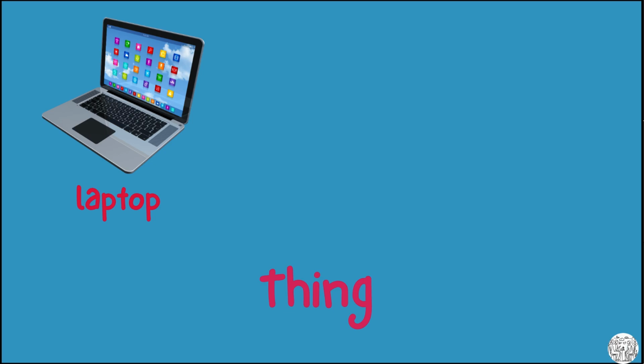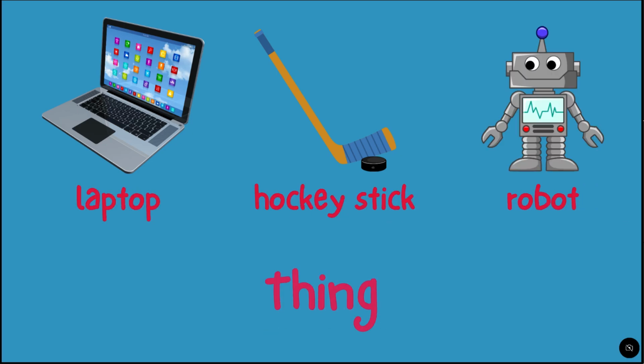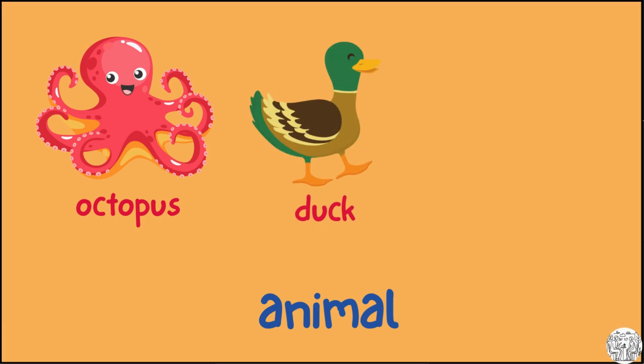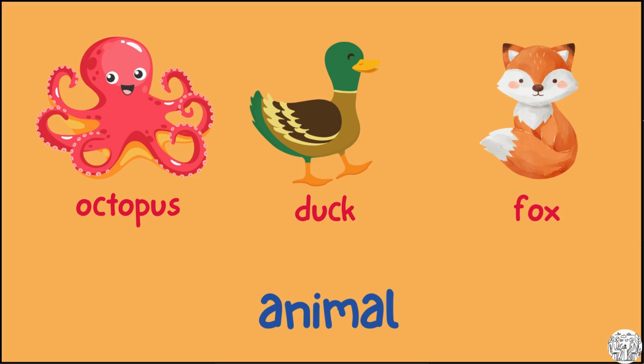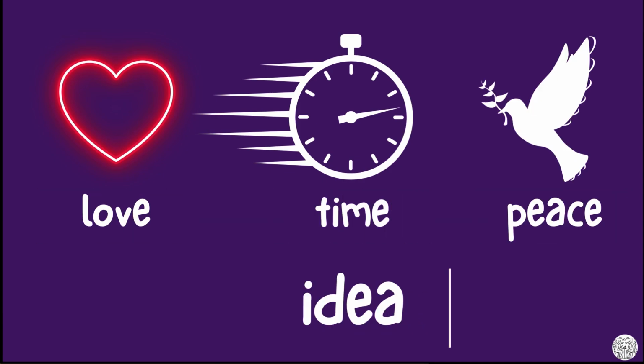A noun is a word for a thing, like a laptop, a hockey stick, or a robot. A noun is a word for an animal, like an octopus, a duck, or a fox. A noun that we know about but we can't look at it or touch it is called an idea, like love, time, or peace.